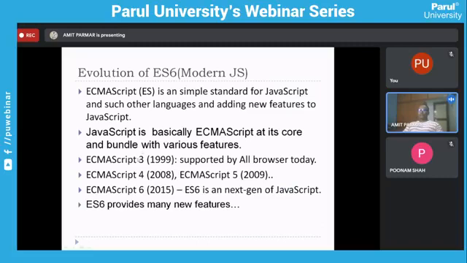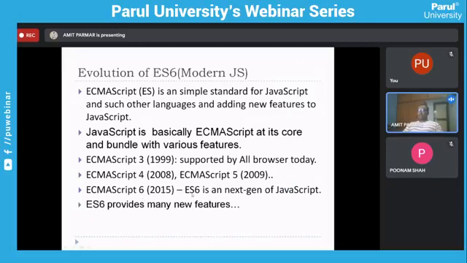So in the very early versions, ECMAScript version 1 and 2, which is nothing but the core JavaScript only, right? But it took time to identify the actual standard, ECMAScript 3, which is currently supported by all browsers, right? And then different versions of ECMAScript also emerged year by year, right? But the most accepted version, the version where a drastic change happened in JavaScript, was developed in the year 2015. That is ECMAScript 6, right?